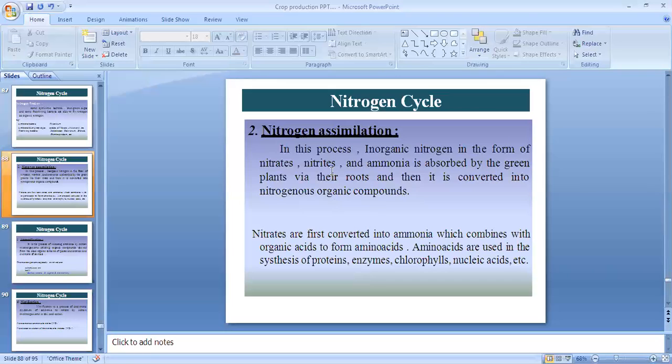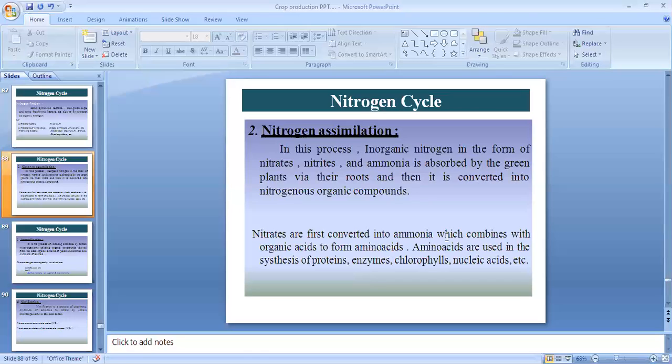Actually, here organic compounds only. These nitrates are first converted into ammonia, which next combines with organic acid to form amino acid. Amino acids are the simple subunits of proteins. A group of amino acids forms the protein.